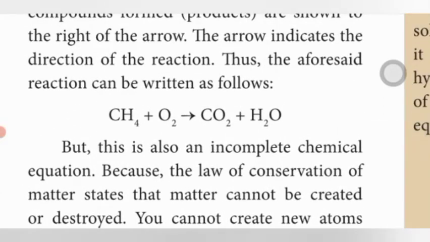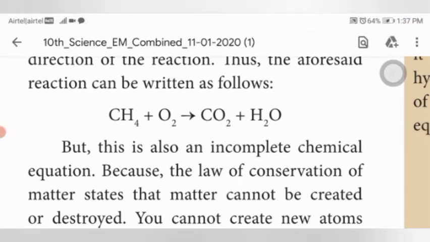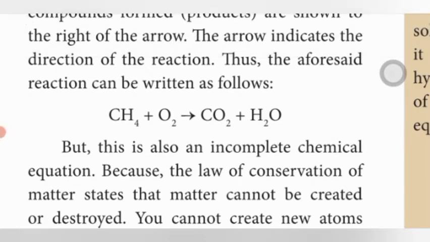Methane formula CH4. How many hydrogens does methane contain? 4 hydrogen. But carbon dioxide has no hydrogen. Water molecules contain 2 hydrogen. So the reactants have 4 hydrogen, the products 2 hydrogen, not equal. Oxygen gas formula O2 contains 2 oxygen. But the product carbon dioxide has 2 oxygen and water has 1. Both are not equal.